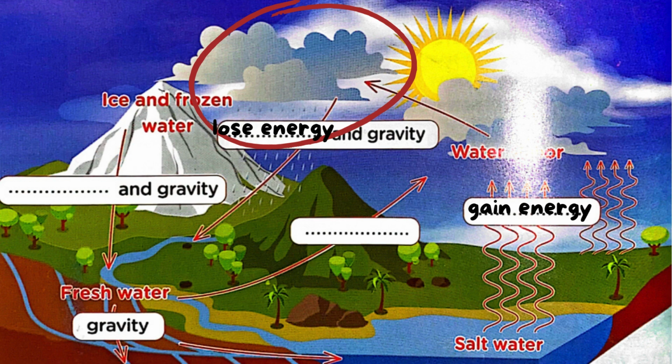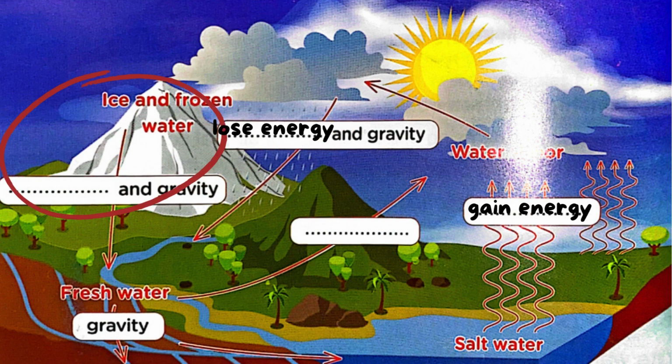Also, we have here the ice and the frozen water. What happens here? The ice melts. So here, does it lose energy or gain energy? Yes, they gain energy. It changes from solid to liquid. So they gain energy, and we have the effect of gravity, as this water will run off or flow into rivers. This is the effect of gravity.